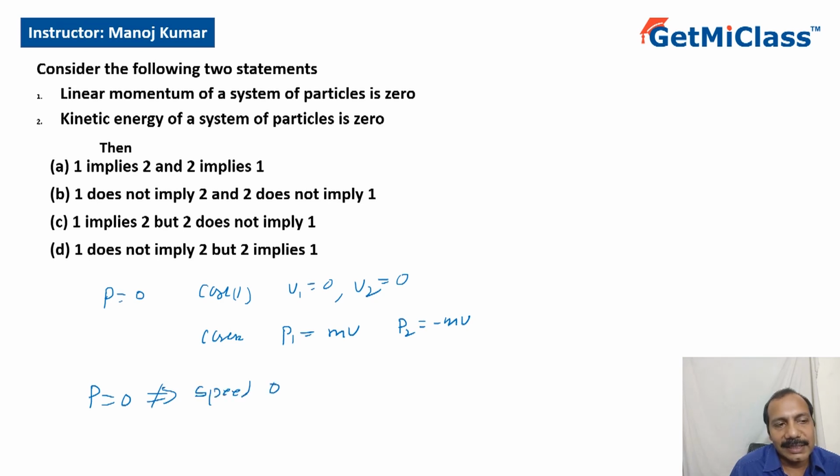Speed can still exist. That means what? So if speed is 0, kinetic energy is 0. So momentum is 0 does not imply that kinetic energy is 0. Kinetic energy need not be 0 if momentum is 0. Now let's look at kinetic energy.